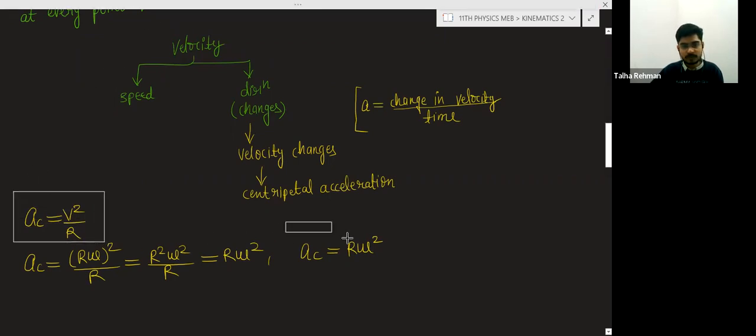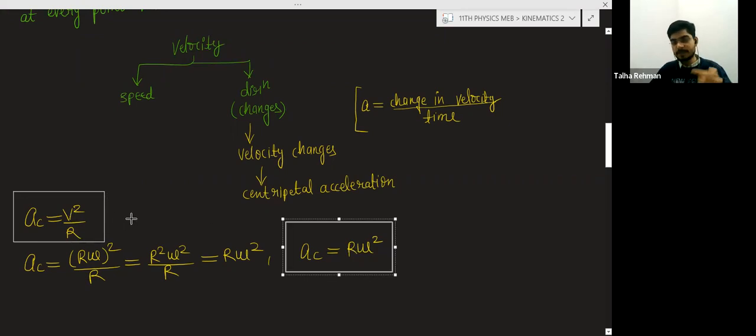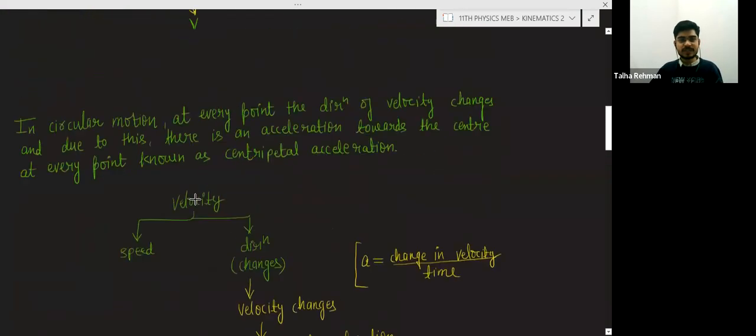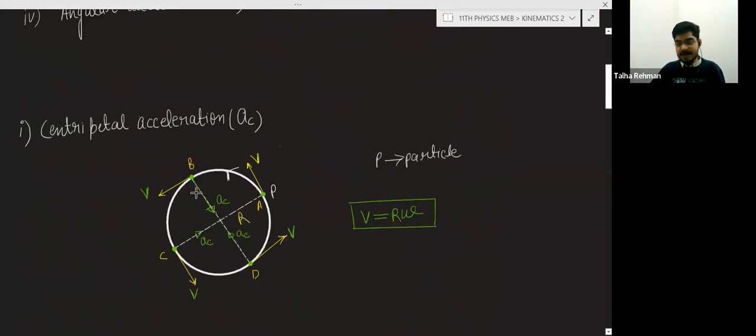First formula: r is the radius of the circle, v is the speed of the particle, omega is the angular velocity of the particle. So this is the centripetal acceleration, and you can see here that at each and every point the direction of the velocity is changing, and also the direction of the acceleration will be changing at each and every point.